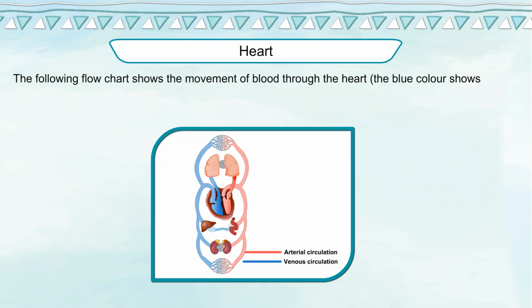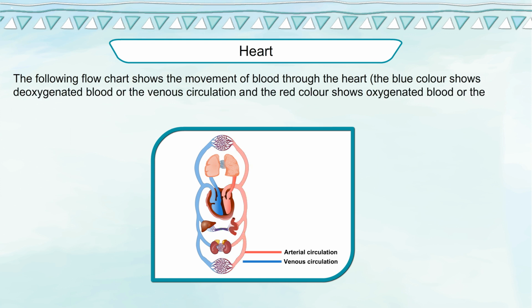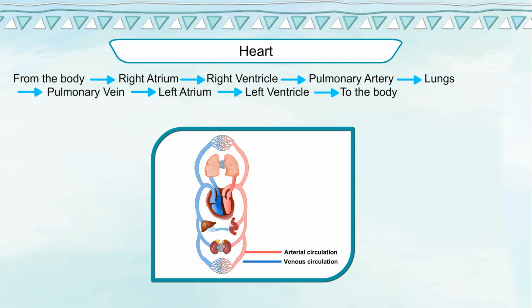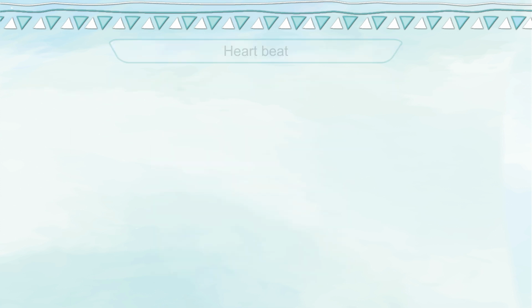The following flowchart shows the movement of blood through the heart. The blue color shows deoxygenated blood or the venous circulation and the red color shows oxygenated blood or the arterial circulation. From the body, right atrium, right ventricle, pulmonary artery, lungs, pulmonary vein, left atrium, left ventricle to the body.